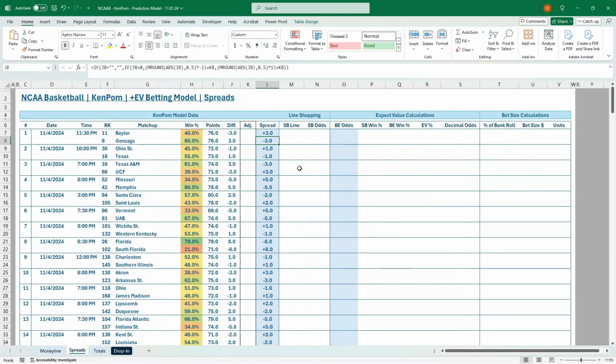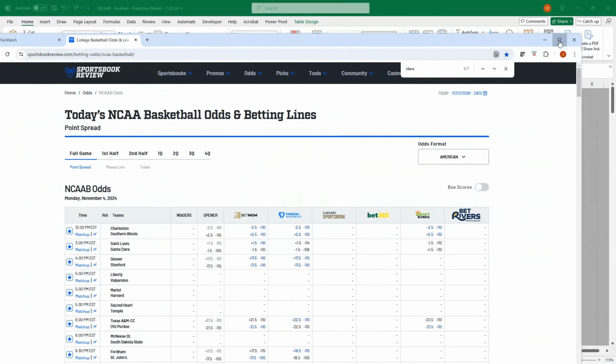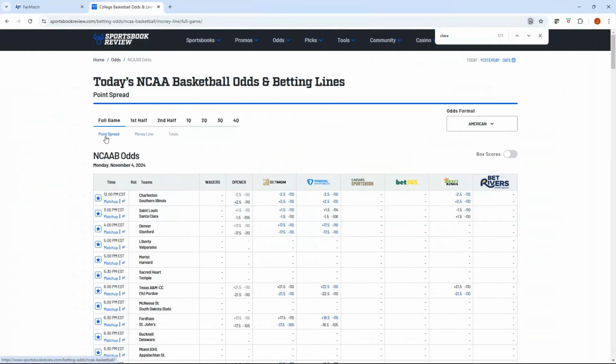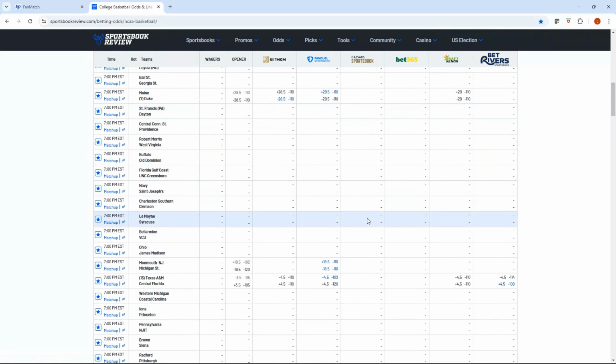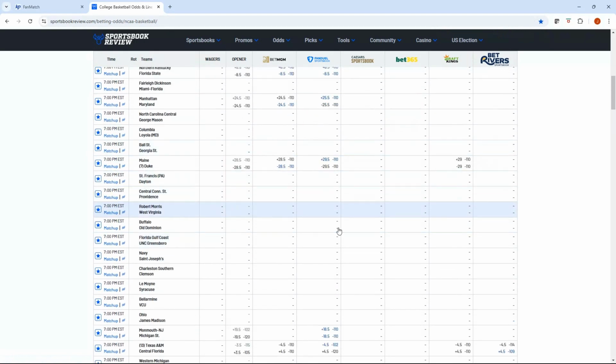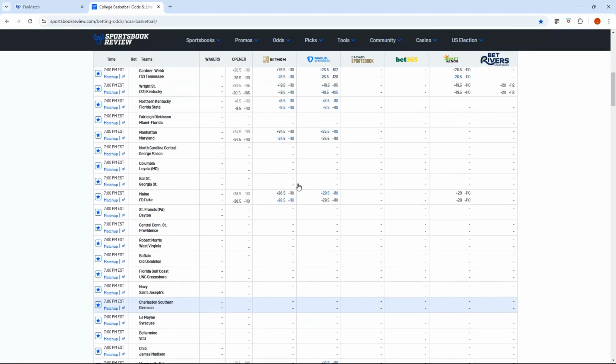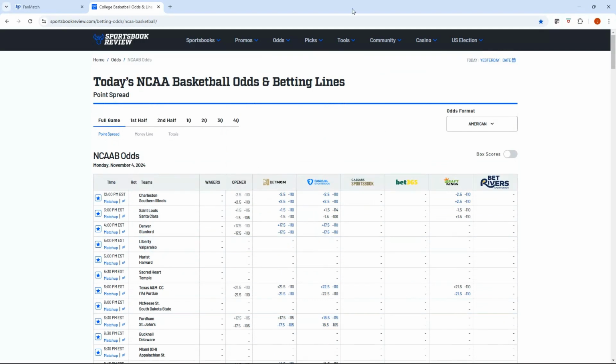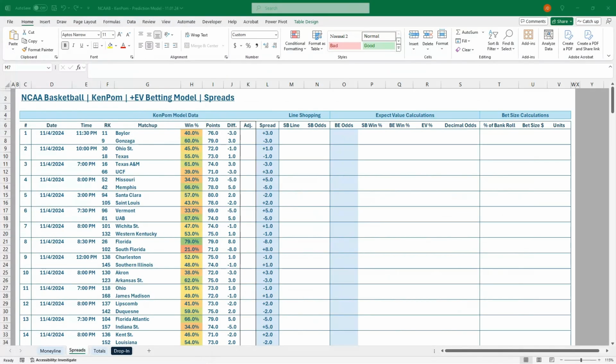Let's flip over to the spreads. It's going to be a similar process here. Again, I'm just toggling over here on Sportsbook Review at the Moneyline. We've got the spread and we've got the total tabs. This is a 100% free line shopping platform. And unfortunately with college basketball and opening night, there's a lot of lines that haven't got released. So this is where you've got to balance your time, knowing that especially early on in the college basketball season, there's a little bit of administrative work with it, I would say, of just finding those value bets.